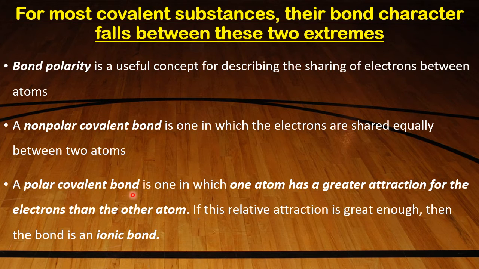Now, a polar covalent bond is one in which one atom has a greater attraction for the electrons than the other atom. If this relative attraction is great enough, then the bond is an ionic bond. So, if the combining atoms are different, then the one which is more electronegative will withdraw electrons towards itself. If the difference in electronegativity is too much, then one gives an electron and one accepts an electron, and that is the case of an ionic bond. Automatically, the covalent bond converts into an ionic bond, depending upon the difference in electronegativity. That's why I say, if it is great enough, then the bond is an ionic bond.